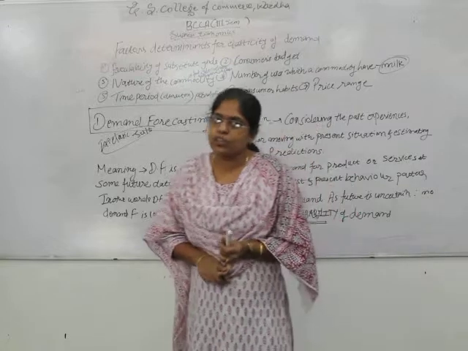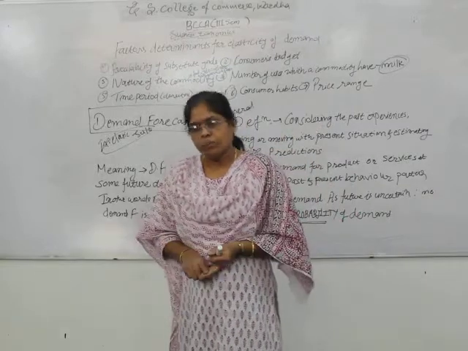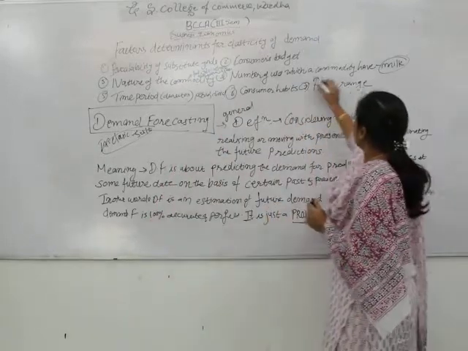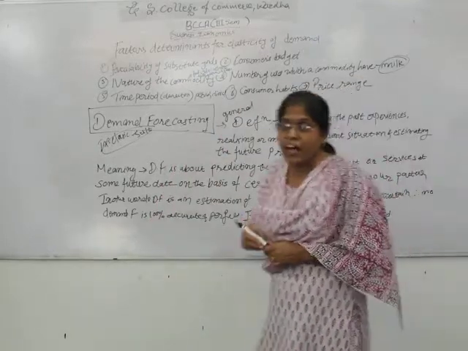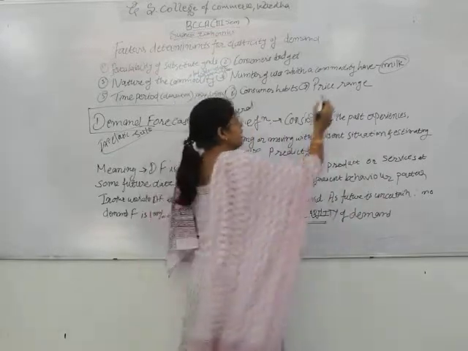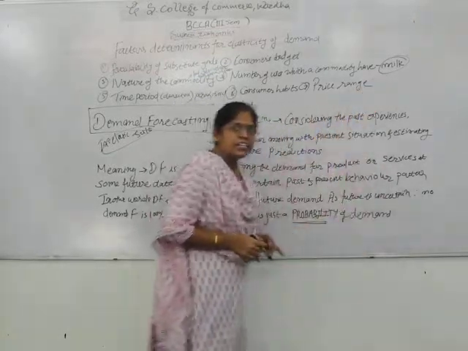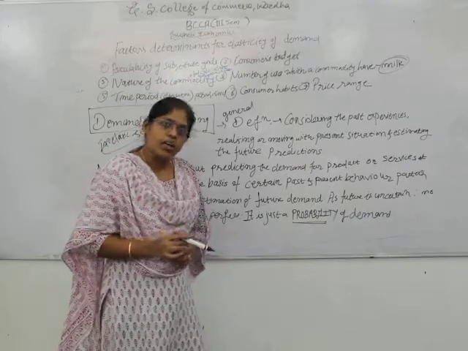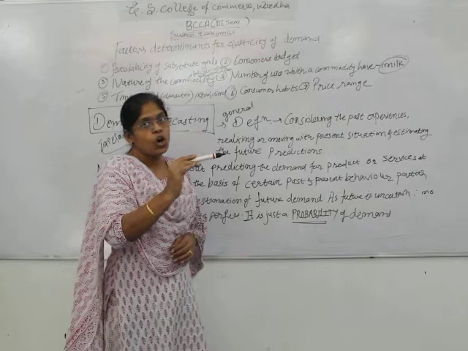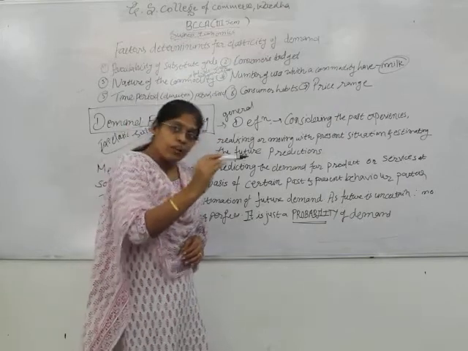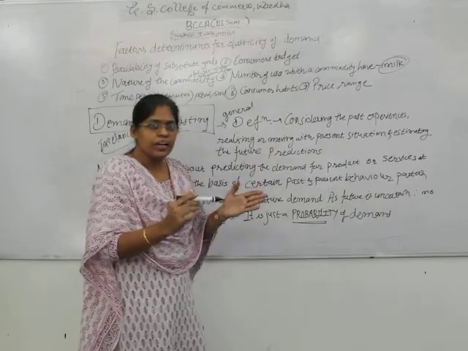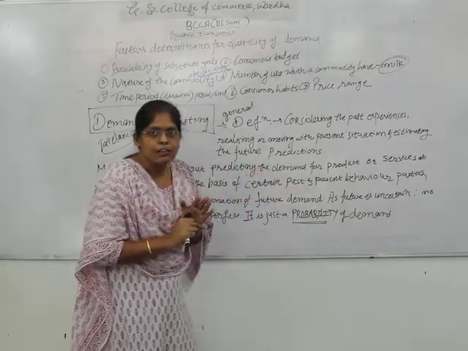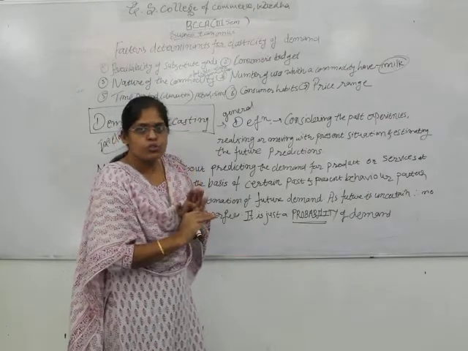Curd is a byproduct of milk. Butter is a byproduct of milk. So these are the number of uses which a commodity has. That's why we have taken the example of milk. In case of milk, if the rate of milk in the market is high, then the utilization of milk will be restricted, concentrated towards drinking or tea only, with no other extra use.